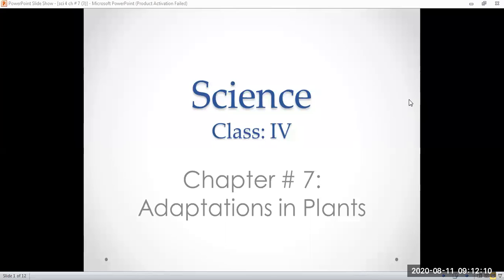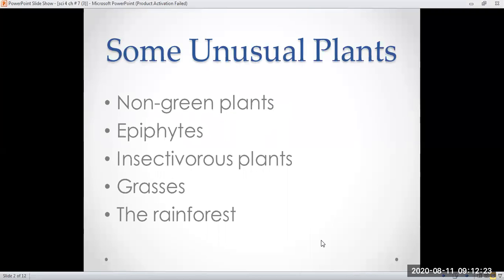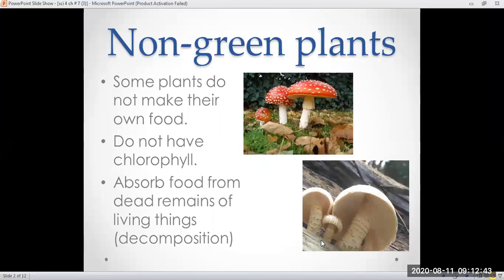So moving forward to our topic now, we have learned in detail about the terrestrial plants and the aquatic plants. Now in our world we have seen unusual plants too. And what are the unusual plants? They are the non-green plants, the epiphytes, the insectivorous plants, and the next are the grasses and the rainforest. These all are the unusual plants. One by one, we are going to discuss them in detail.